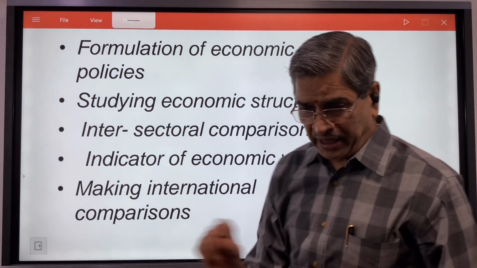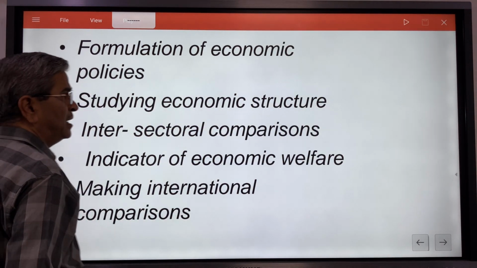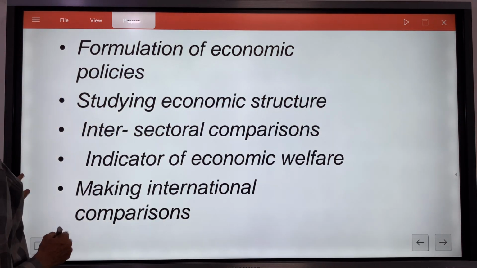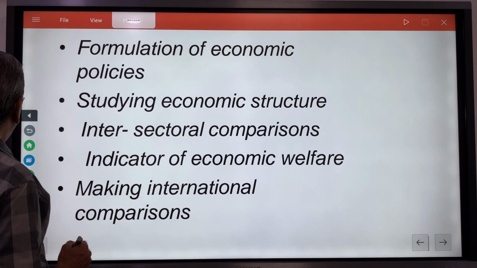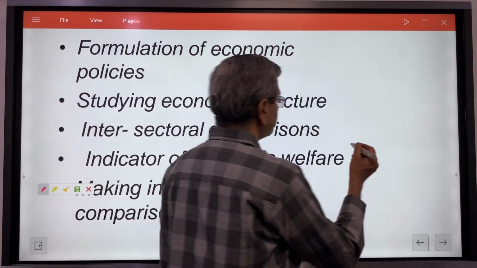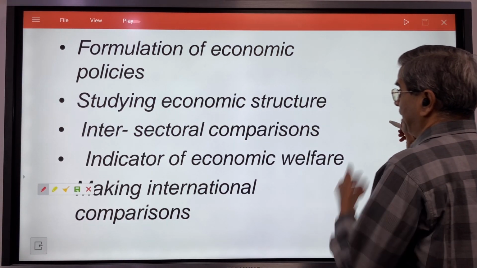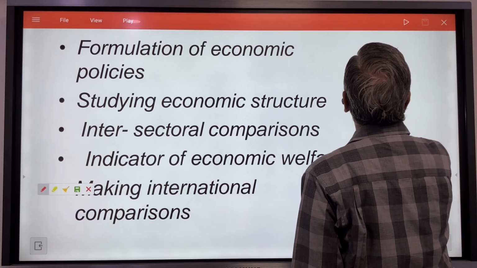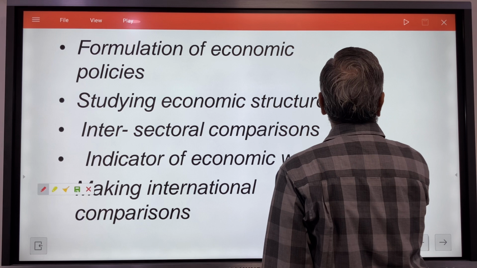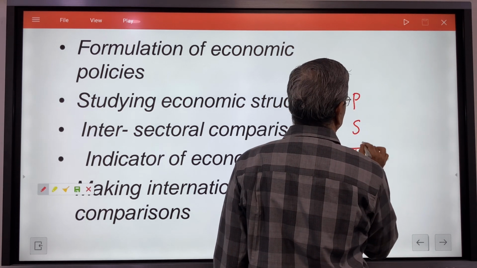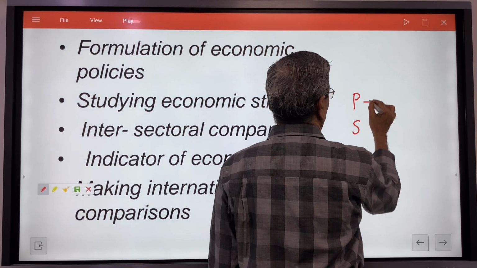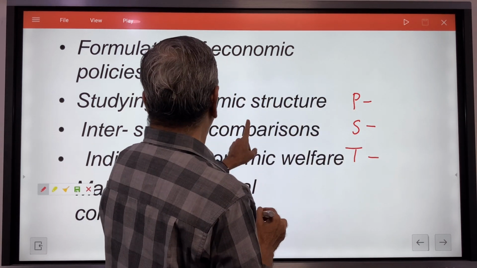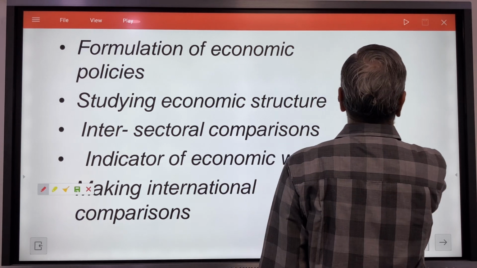When we talk about intersector comparisons, I would add a concept that is very relevant here: we basically have the primary sector, secondary sector and tertiary sector. These three are common. What do you mean by these three? Because we are talking about intersectoral comparisons, I am explaining.